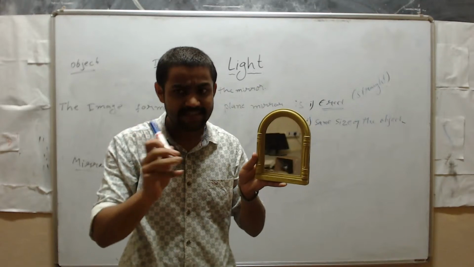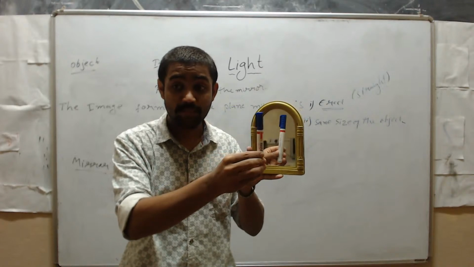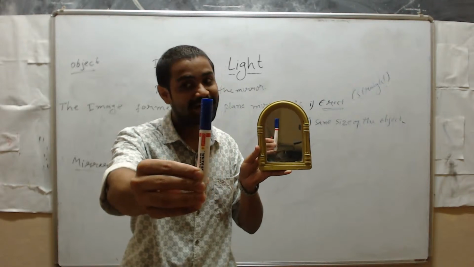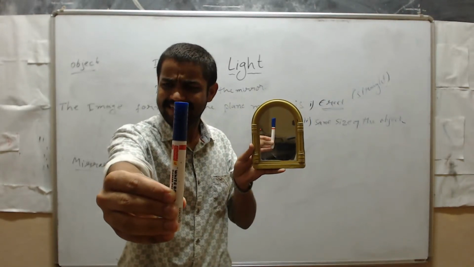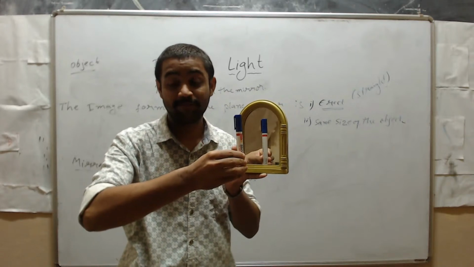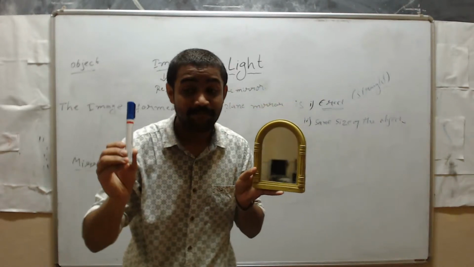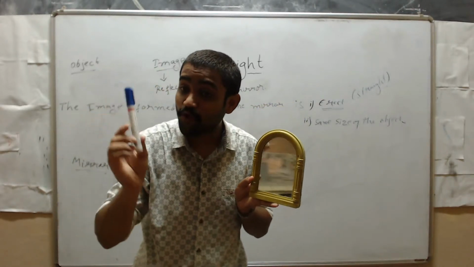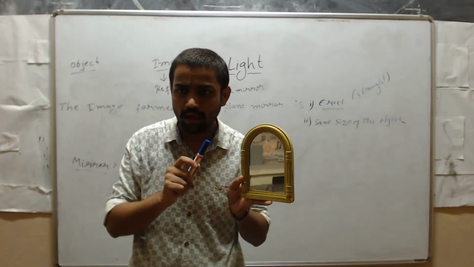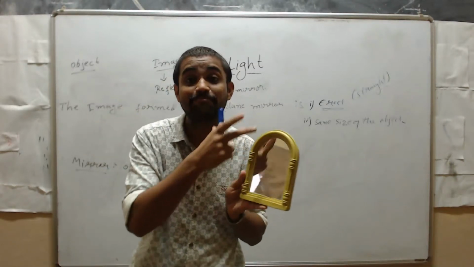Are you getting my point? See here, you can do it at home also. Suppose I bring it close, the image also comes close. If I take it far, the image also goes far. Is it clear? It means that the image formed in the plane mirror is behind the mirror. The image formed is behind the plane mirror.